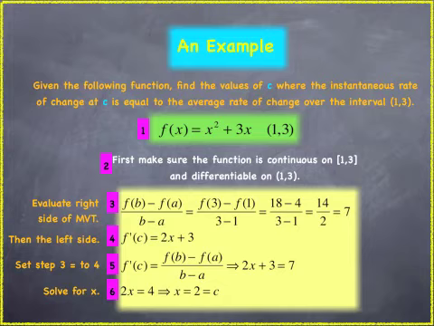In step 4, we need to evaluate the left side of our theorem, which is f prime at c. And that's simply the derivative of our function. So, basic power rule, we take the derivative, we get 2x plus 3. In step 5, now we put the whole thing together. We want the left side equal to the right side, and that's our mean value theorem. We want step 3 set equal to step 4. When we solve, which we do in step 6, we get x is 2. And that's the c that we were trying to find.